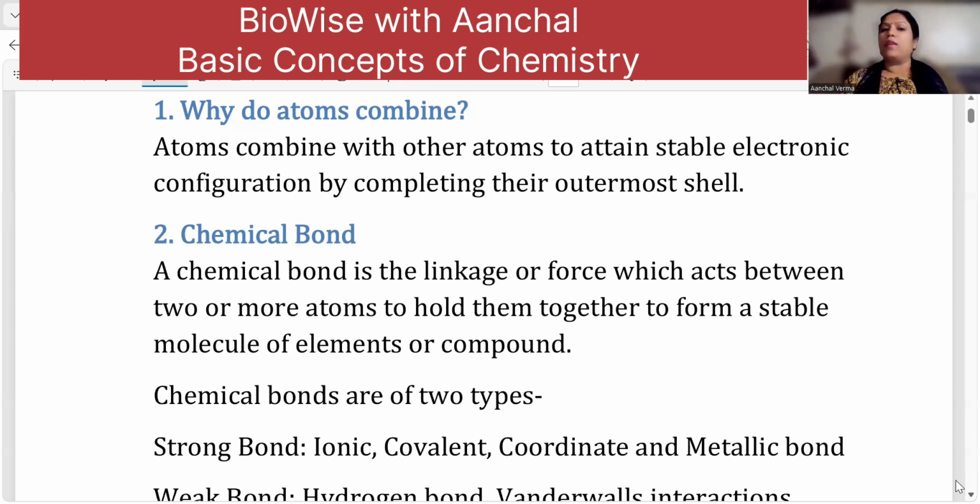Now, atoms combine with other atoms to attain a stable electronic configuration by completing their outermost shell, that is, completing their octet, right? Or the K shell with 2 electrons, I'm not taking that into consideration right now. But whichever shell, it has to be complete, whether it is K with 2 or L, M, N with 8. Now, if you have to define a chemical bond, a chemical bond is a linkage or a force which acts between two or more atoms to hold them together to form stable molecules or compounds.